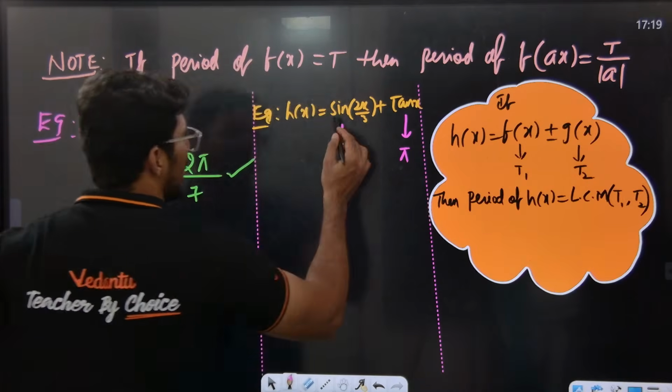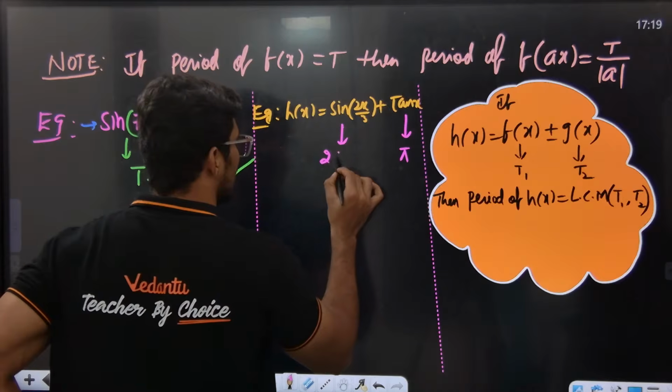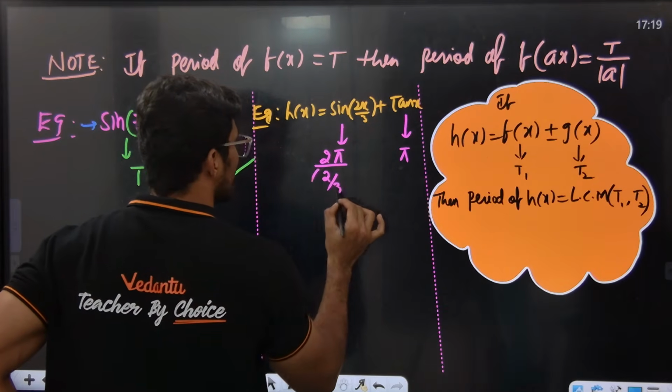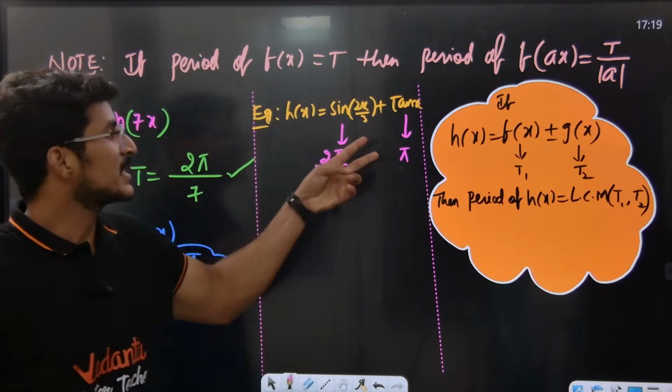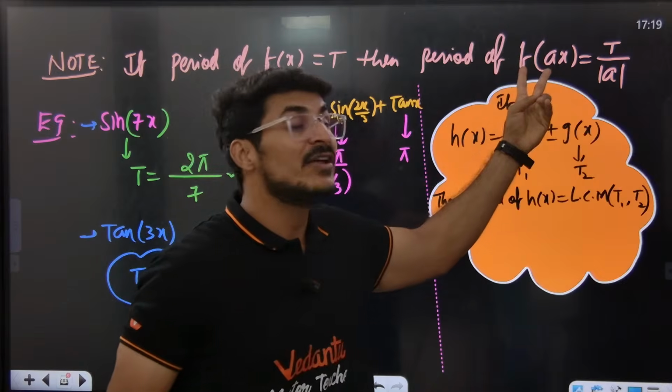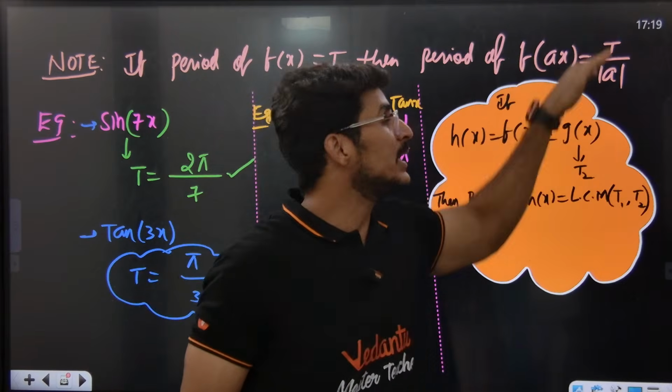Okay, sir, what is the period of this? I'm talking about the sine function. The period of the sine function is 2π divided by the coefficient of x. Suresh sir said that for a function of the form f of ax, the period is t by mod a.